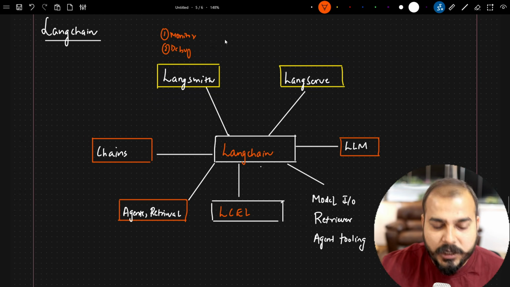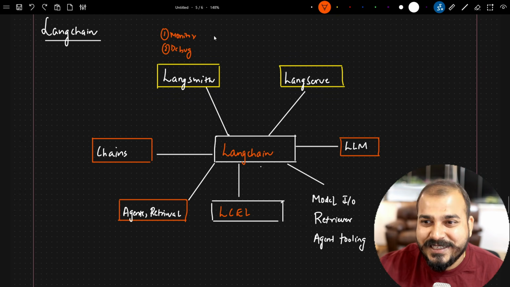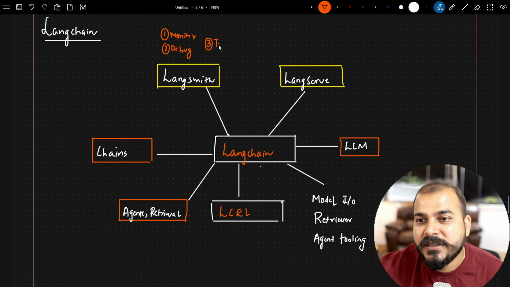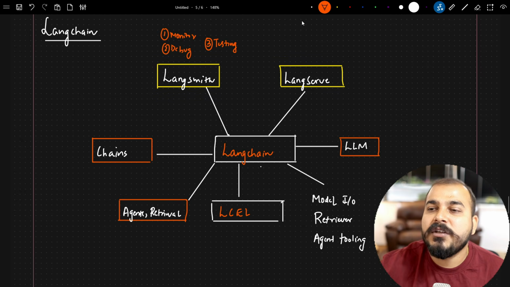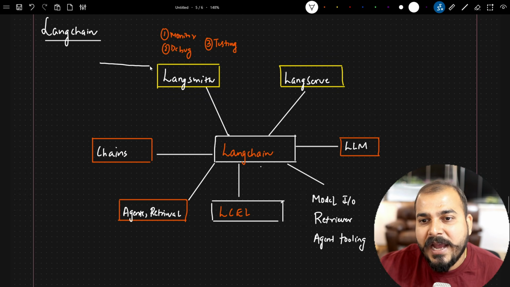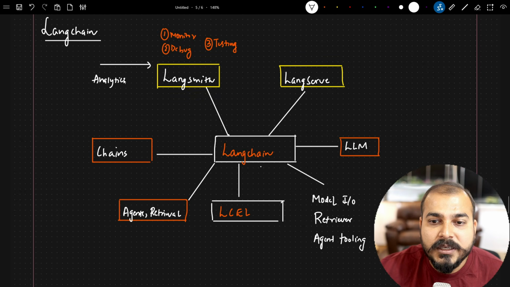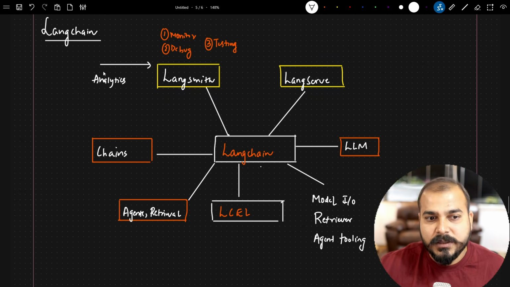So in short, whatever MLOps activities are required with respect to monitoring, debugging, and, third point, testing, you can use this amazing module in Langchain called LangSmith. The best thing is that all the reports and all the analytics you'll be able to see very easily in the Langchain ecosystem itself. There is a dashboard in Langchain which you'll be able to see.